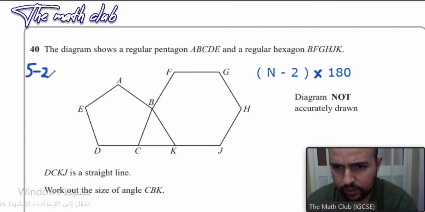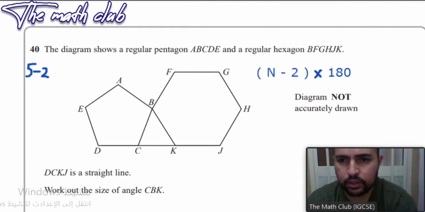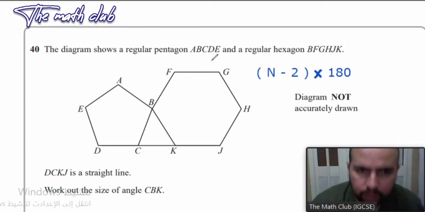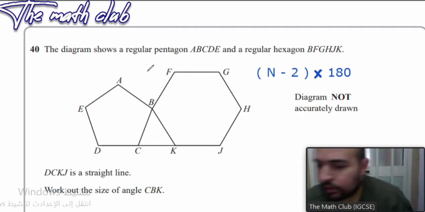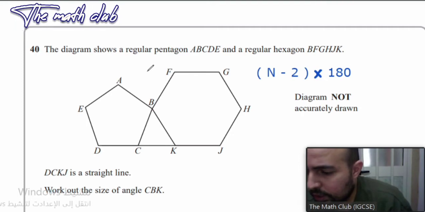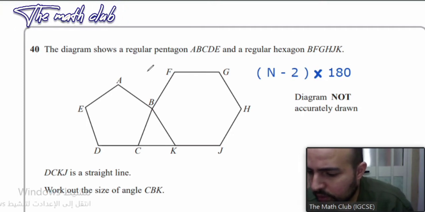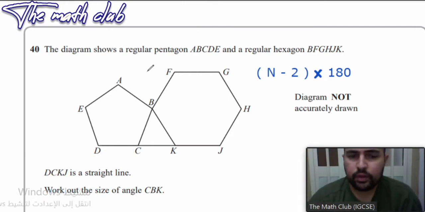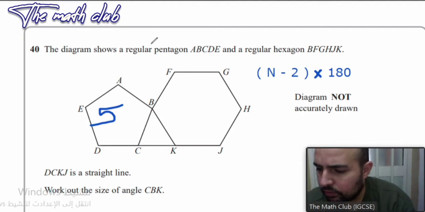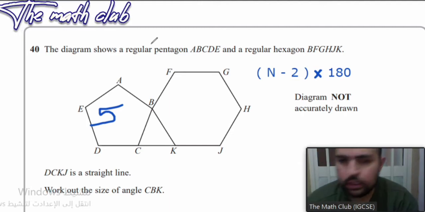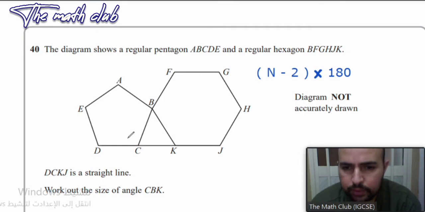Very good, it's going to be 3. And then we take 3 and multiply it by 180. 3 multiplied by 180 is going to be, you can use a calculator to check this, 540. And then we take 540 and divide it by the number of angles of the pentagon. So 540 divided by 5 equals 108. So the internal angle for a pentagon is 108.